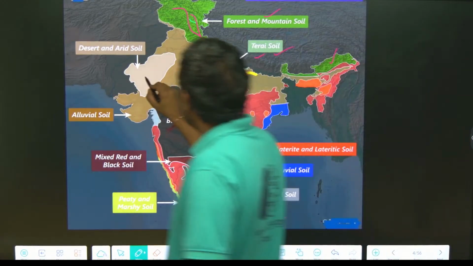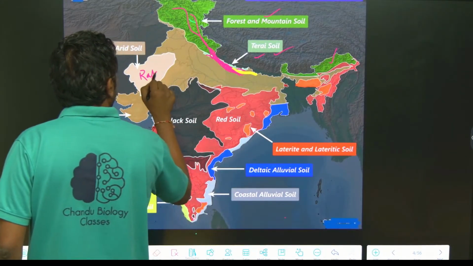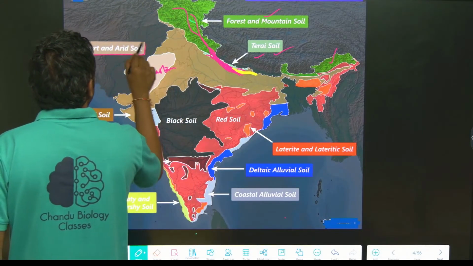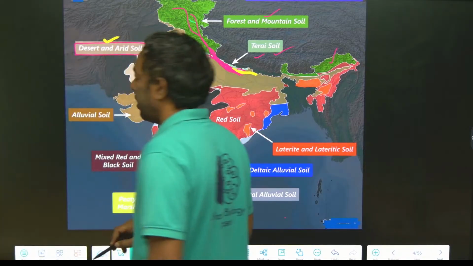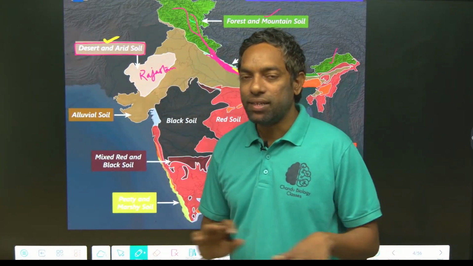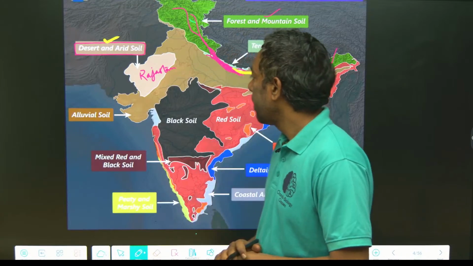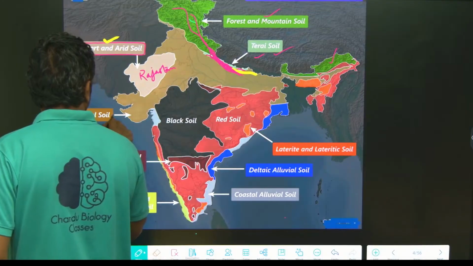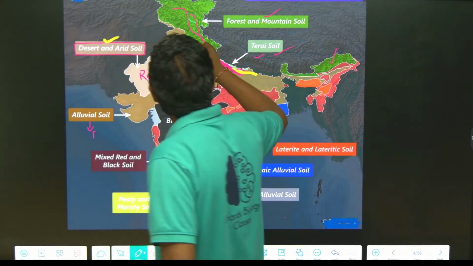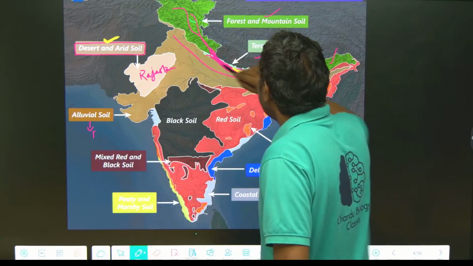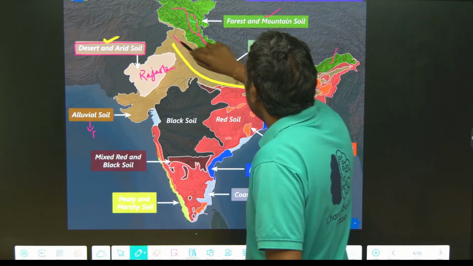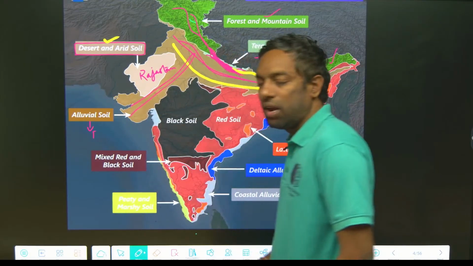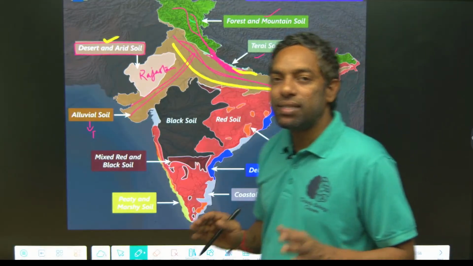This is a desert, Rajasthan, the Thar desert, guys. This is desert and arid soil, where there is no water itself. Alluvial soil is the most fertile soil. This area, the Indo-Gangetic plain, is all plain area with alluvial soil, which is highly fertile.